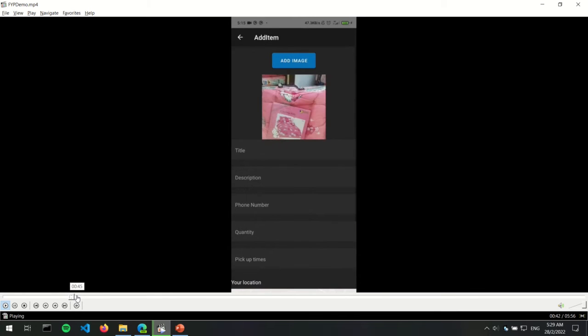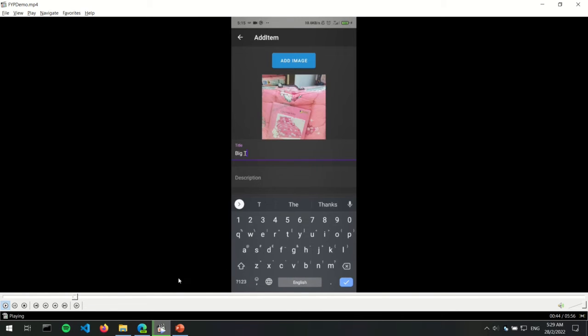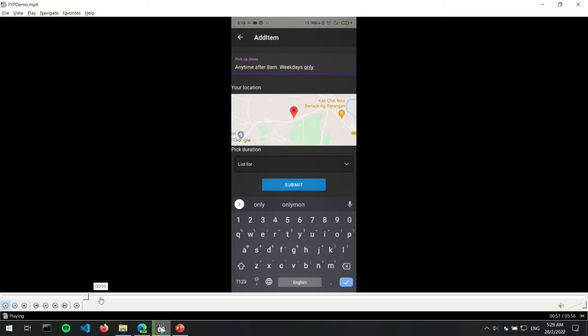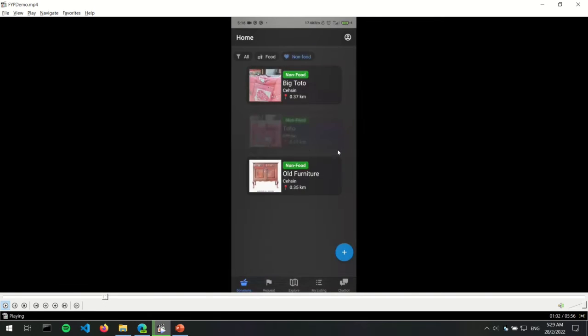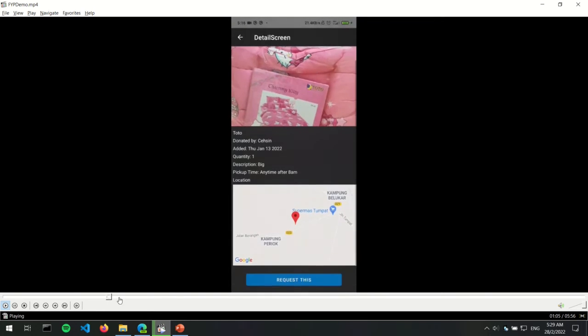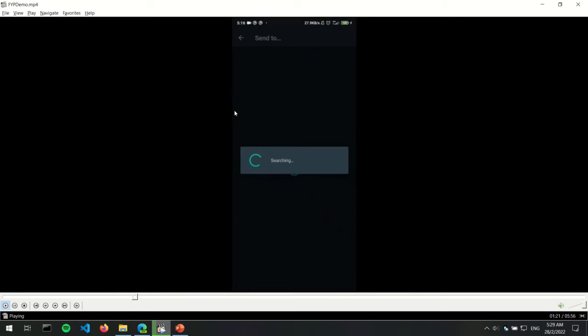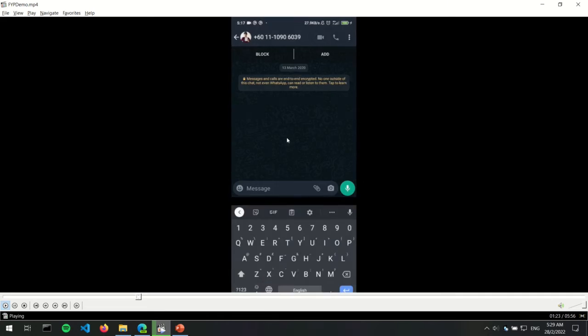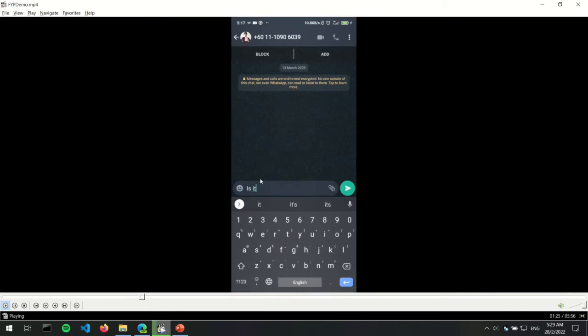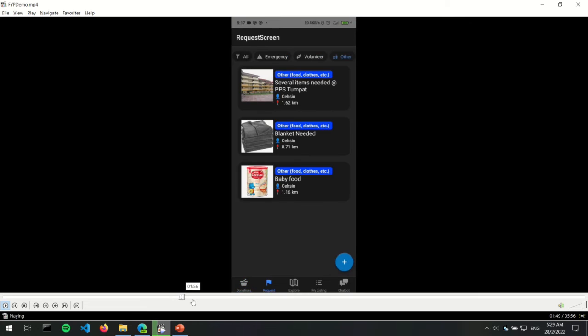And then I can also add a new one, where I just enter the info, and once I click submit, the new donation will show on the screen. And then I can click on WhatsApp to open WhatsApp. So here I can communicate with, for example, the donor. For example, maybe I ask if it is still available or not, or when can I go to pick up the item.